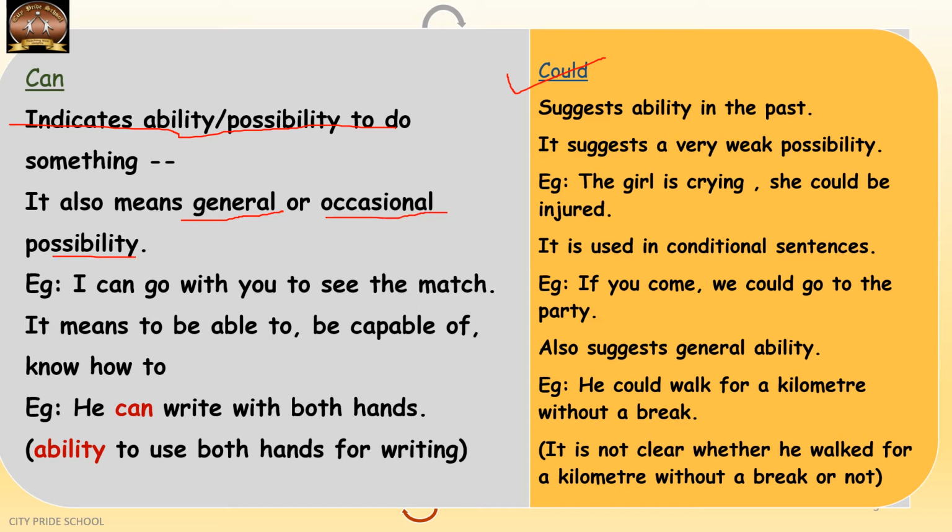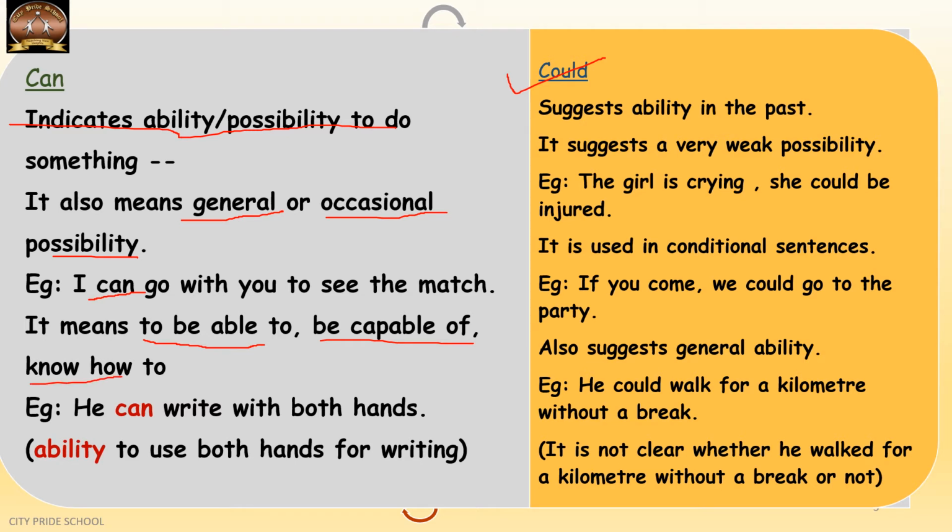For example, I can go with you to see the match. In this sentence, can is showing the ability or possibility that I have the ability to go with you to see the match. It means to be able to also. Can be replaced by to be able to, or be capable of, or know how to.